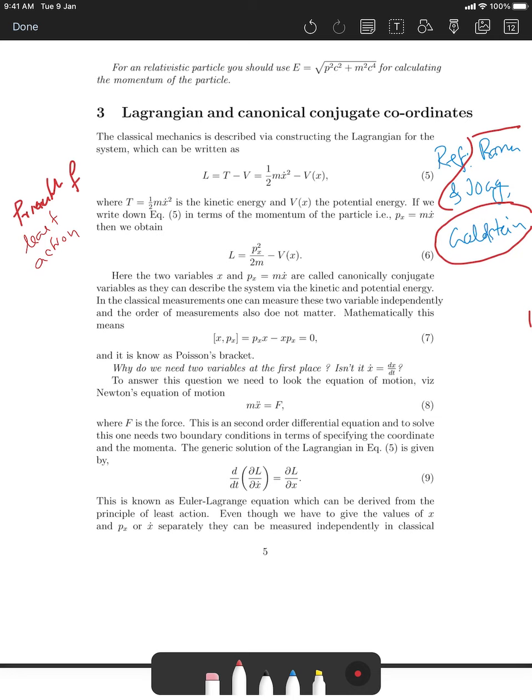So the Lagrangian is kinetic energy minus the potential energy, where T is the kinetic energy and V is the potential energy. Remember, the Hamiltonian description is the total energy. The Lagrangian does not give you the total energy. It gives you the kinetic energy minus the potential energy. And if you have the Lagrangian, you can calculate something that is called action.